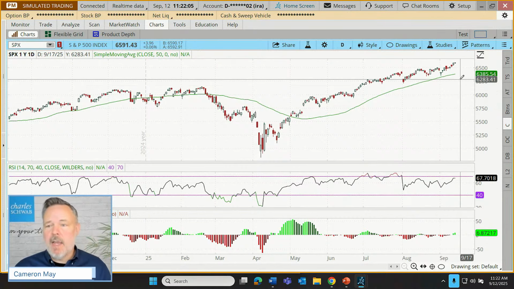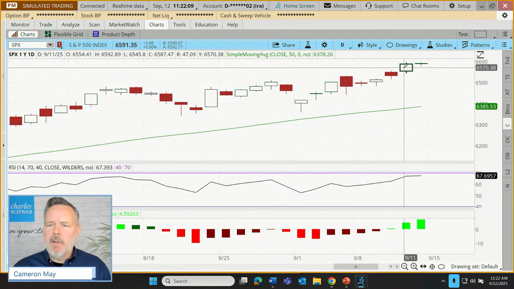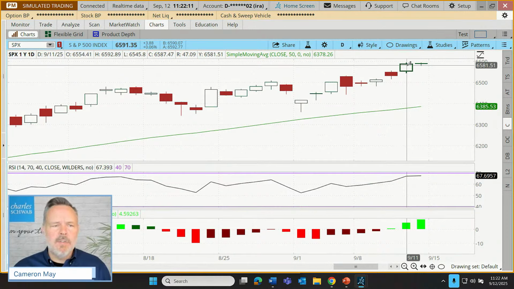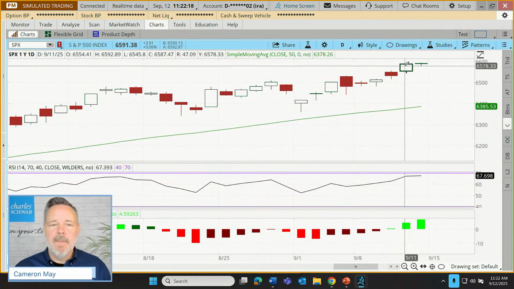This is how the triangular is calculated. If I zoom in just a little bit and we get a close look at yesterday's close on the S&P 500, it was 6587.47. I can see that right up here in the upper left-hand corner. And that's used in combination with the other 49 closing values to generate the simple moving average.